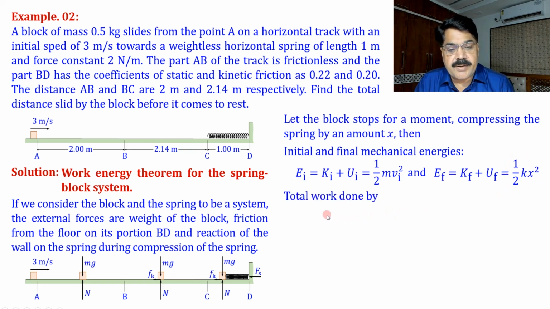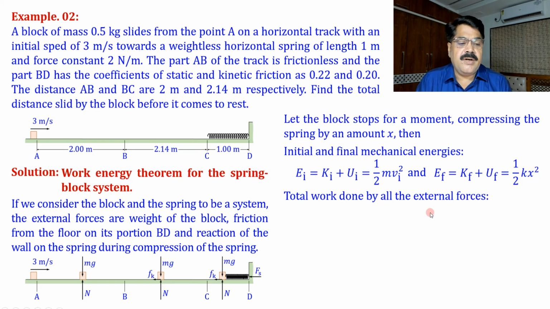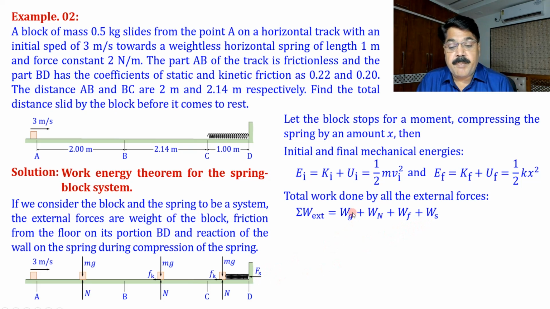Now the total work done by all the external forces. So summation W external will be some Wg plus Wn plus W friction plus Ws. Ws is the spring force on the wall end. Again, pay attention. If you see, work done by gravity is 0 because the entire movement of the block is perpendicular to gravity. Similarly, work done by normal is 0 because the entire movement of the block, at every instant of time, is perpendicular to the normal direction.